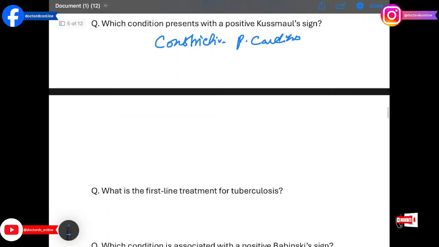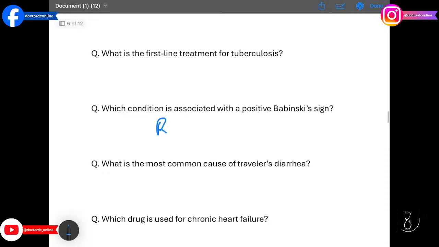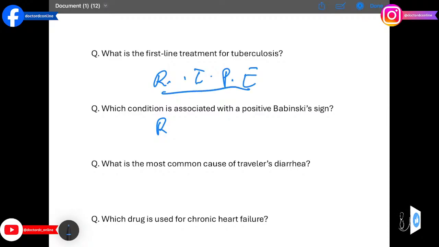What is the first line treatment for TB, tuberculosis? Rifampicin, isoniazid, pyrazinamide, and ethambutol. You can remember this via the mnemonic RIPE. This four-drug regimen targets Mycobacterium TB for 2 months, followed by maintenance.